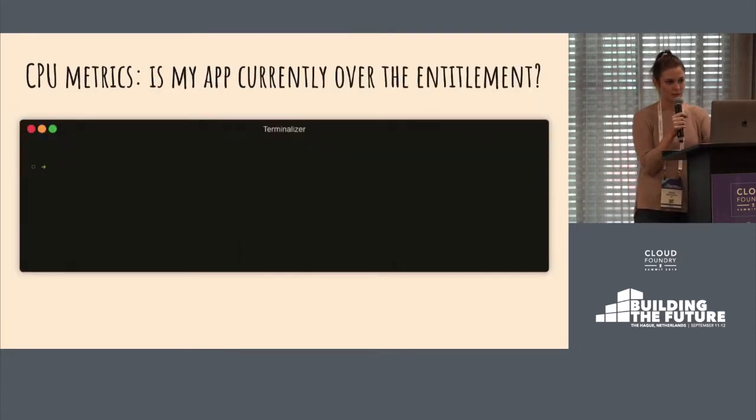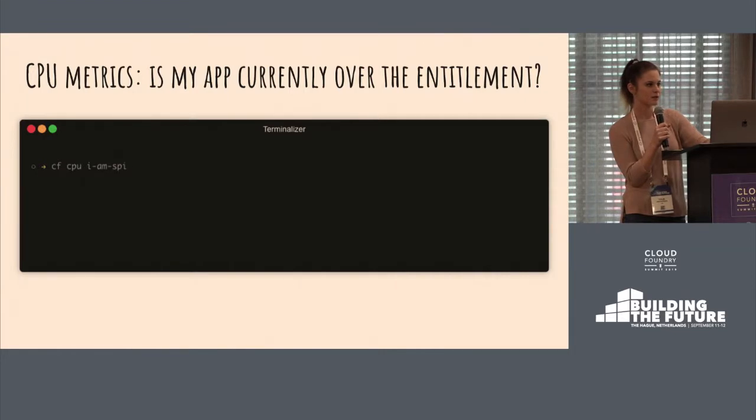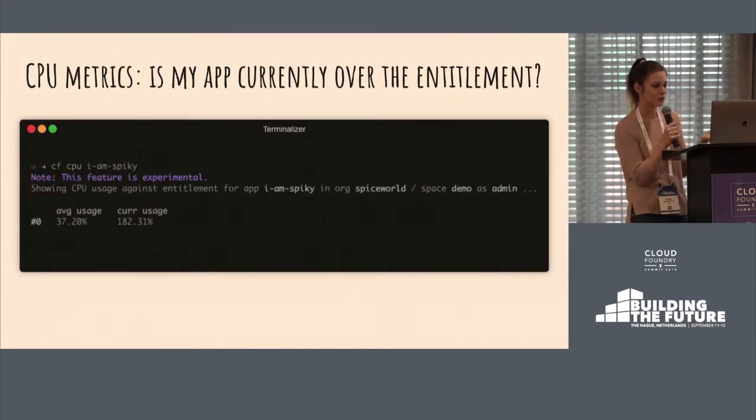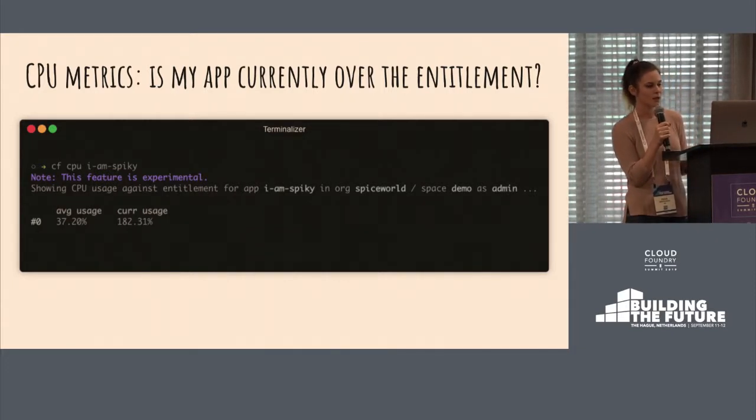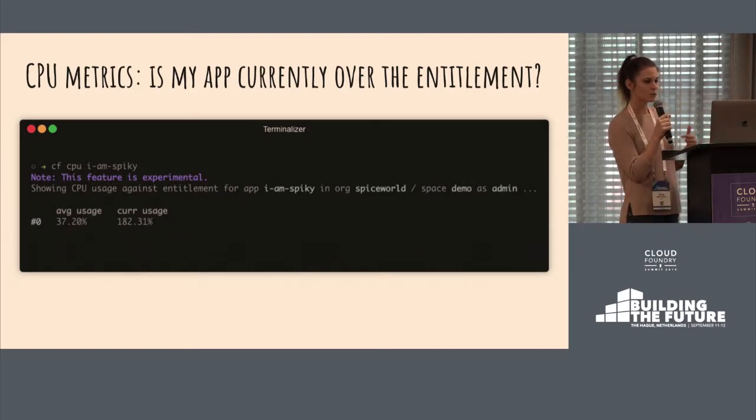So we created the CPU Entitlement plugin, as I said, and currently it has a few commands. Let's say you have an application which is called I'm Spiky. If you do cf CPU I'm Spiky, you see that you have one instance, and you can see the average and the current usage. The current usage is, in this second, what amount of CPU you're using relative to your entitlement. And the average one is the average from the creation of the container, in our case, or in the last period. So if your behavior changes at some point, you'll be able to see that really quickly in the current behavior, and then it will just start accumulating in the average usage.